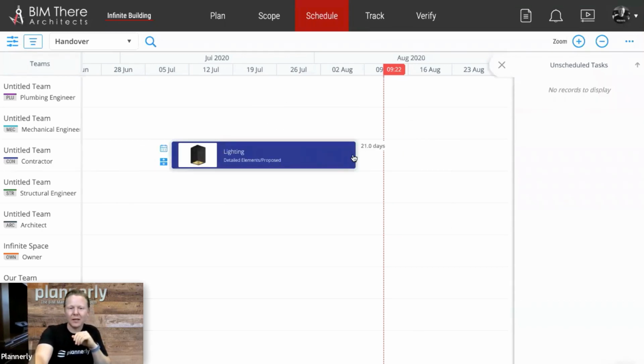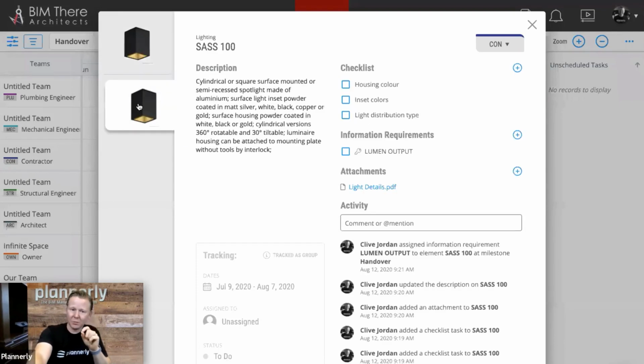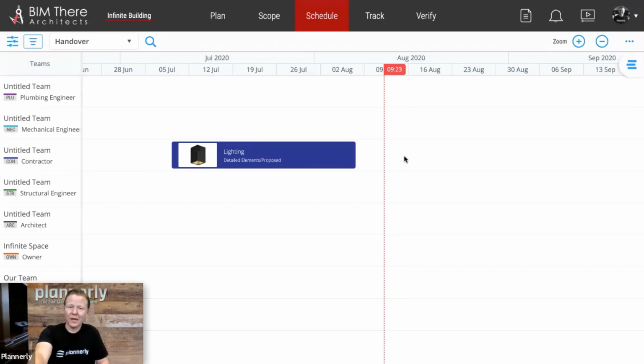And this is how long it's going to take them to update all of those light fixtures. And it's the same task. So instantly, we have all of those details for this specific light in this group that a contractor can come through, and they don't have to reinvent the wheel. They don't have to think about what this task name is. They simply drag from that list of unscheduled tasks until they have filtered and created all of their tasks.